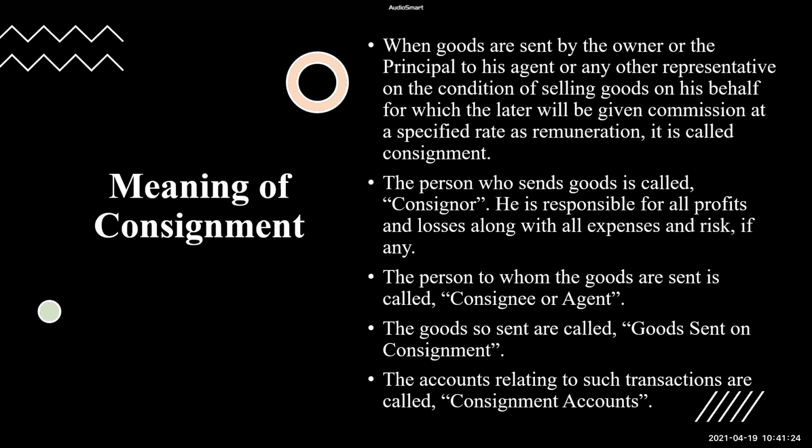I don't think I'll have to read the slide again. We all are perfect with these 5 sentences, right? We know the meaning of consignment, consignor, consignee, consignment accounts, and also goods sent on consignment. And along with these things, now we need to be perfect with the documents, pro forma invoice and account sales, and also the types of commission. So we need to read the question carefully before we start answering.